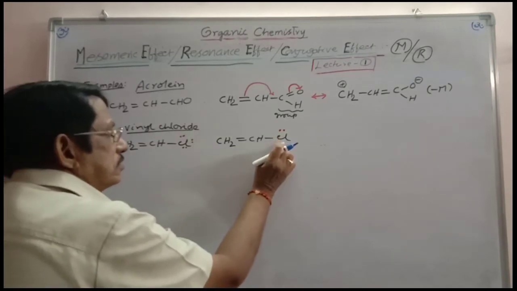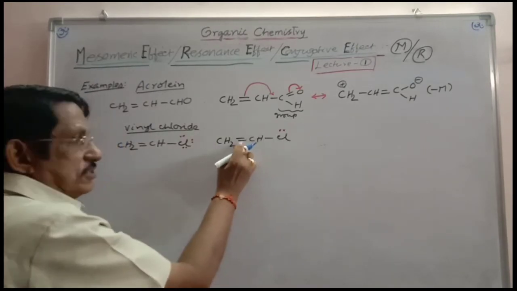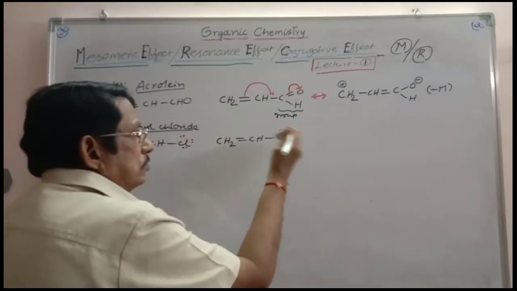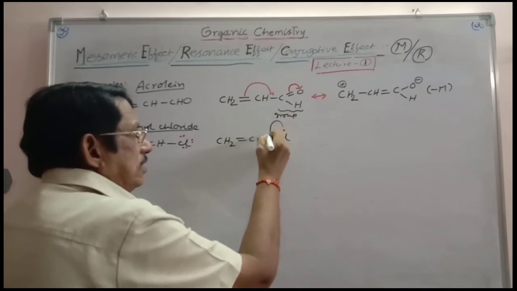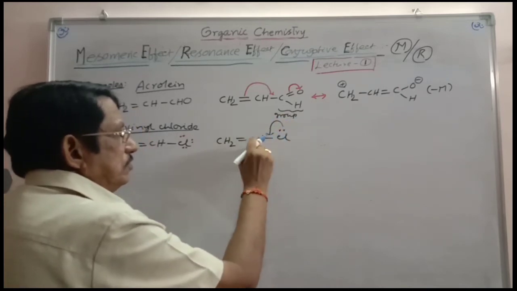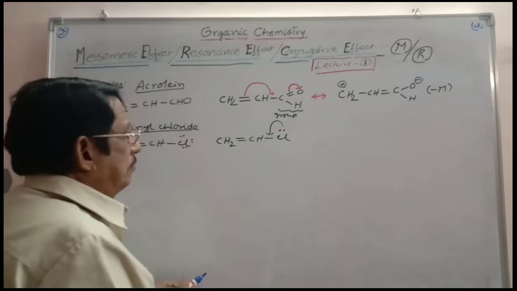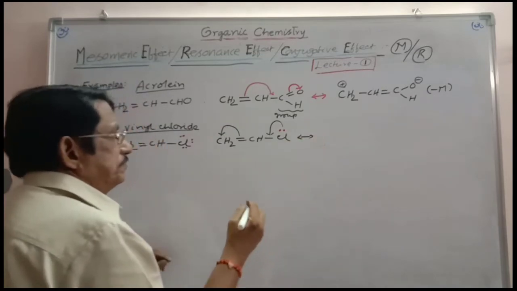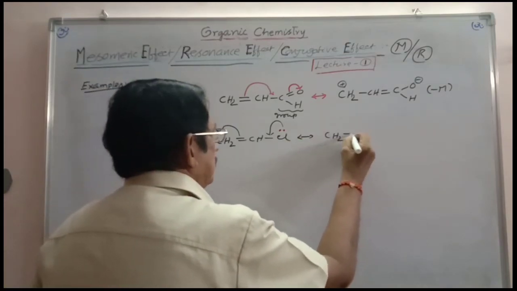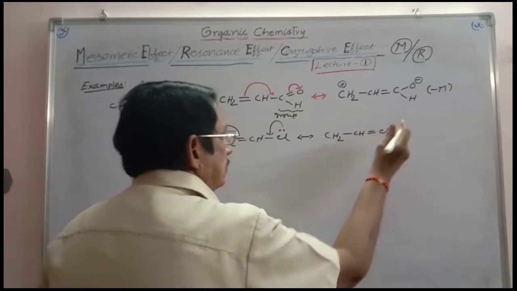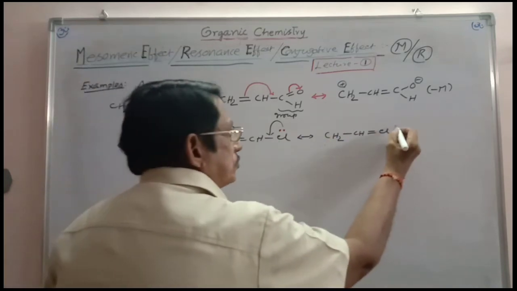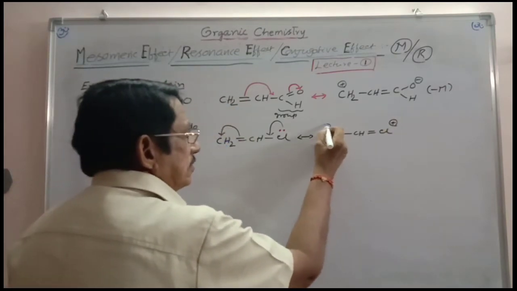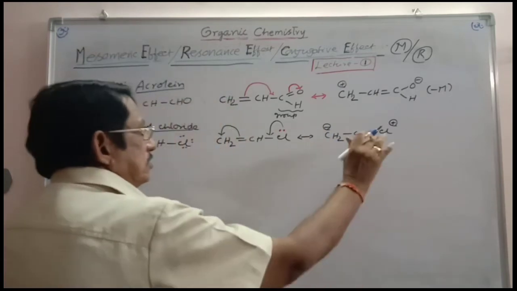So here, this chlorine having a lone pair, using this, polarization is caused. In what way? You have to show the resonance form. For that, this chlorine is throwing the electron cloud towards the other carbon. So this is flowing in between these two. Then what happens? This pi bond will be shifted toward this carbon. So you have to write the resonance form like this: CH2-CH=Cl. Cl is giving its lone pair, so it gets a positive charge. And CH2 is getting the whole electron cloud, so it gets a negative charge. In this way, the vinyl chloride resonance forms are these two.